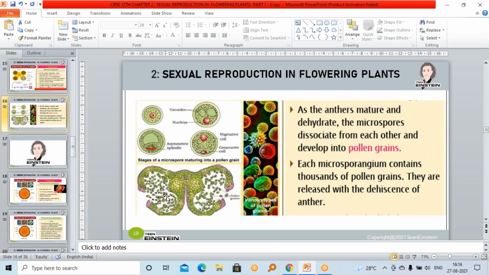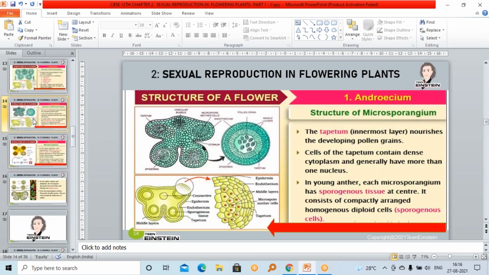Microsporangia means sporangia, the sac-like structure which is bearing spores. Don't get confused. Inside the structure you can see, in four corners, that is microsporangia, meaning microspore bearing structure. Inside that, microspores will be present. So in each corner you can see.